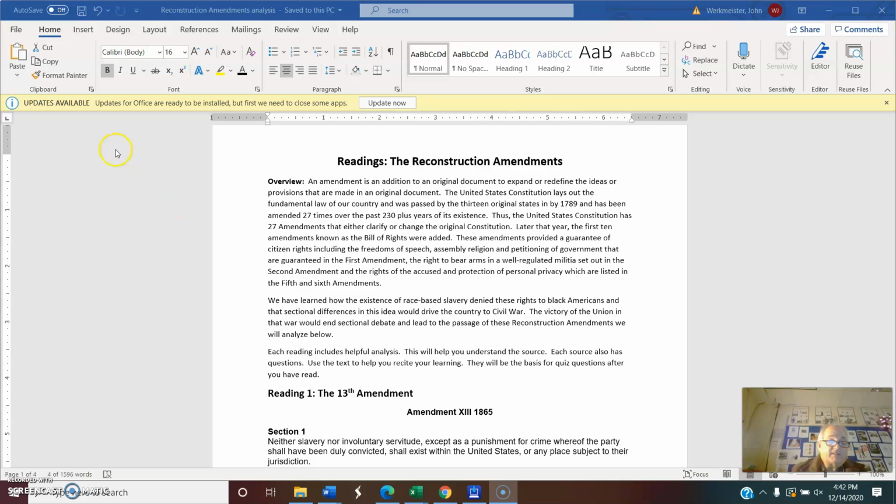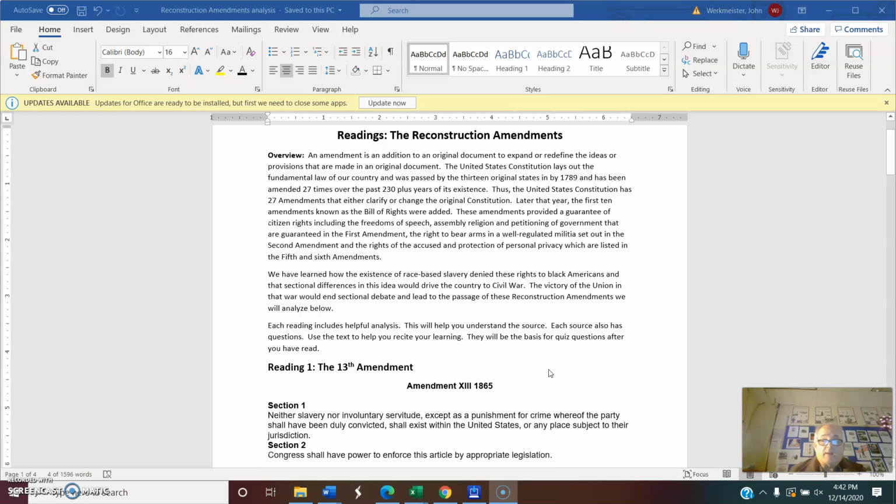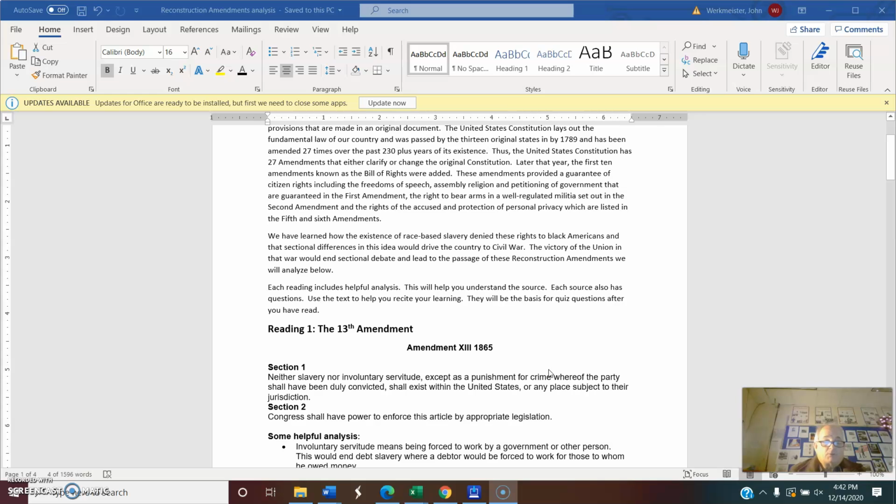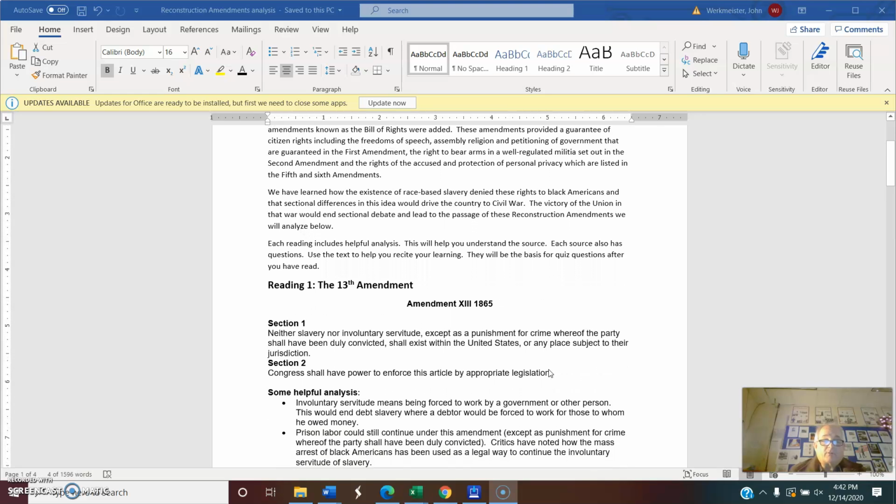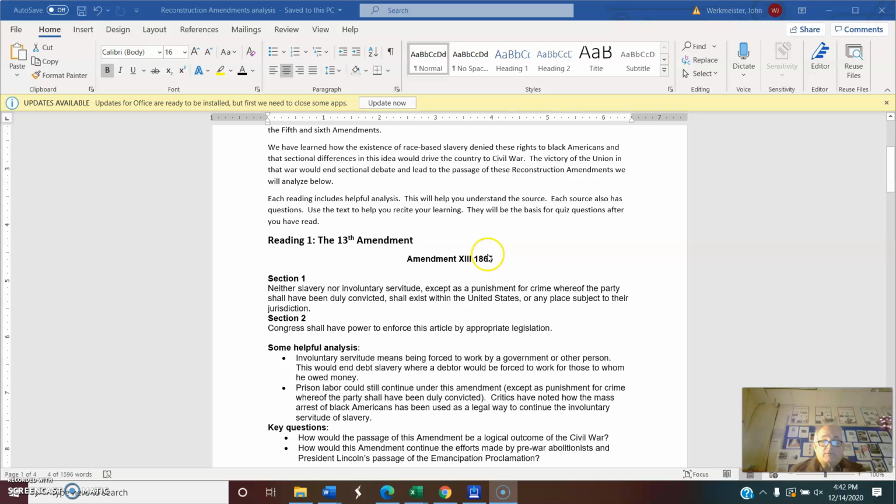So I just want to briefly scan what documents we're looking at right here. So we know what amendments are. We know that they deal with the fundamental law of the country and additions to it. We know the Bill of Rights are the first 10 amendments to the Constitution. So we're going to look at the 13th Amendment, which is our first reading. It was amended in 1865 right here. So I give you the text of the 13th Amendment.